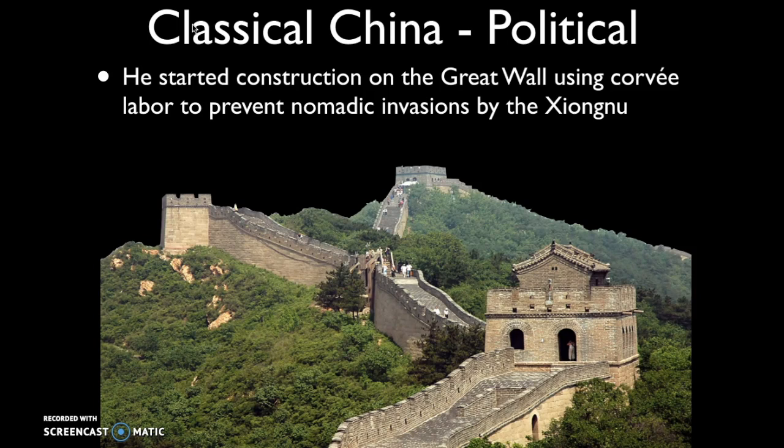We'll discuss what corvée labor means in a second, to prevent nomadic invasions by the Xiongnu. So the Xiongnu are these nomadic peoples on the northern boundary of China, and they were constantly raiding northern China in order to get access to all of the blessings of civilization. And so there were a number of walls that had been constructed to prevent these nomadic invaders. And what Qin Shi Huangdi did was to help create one unified system, one unified wall, which is still seen in China today.